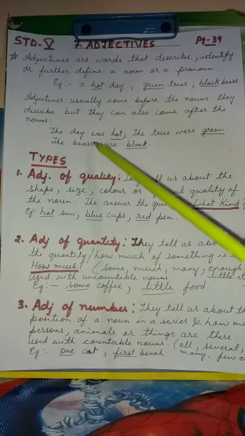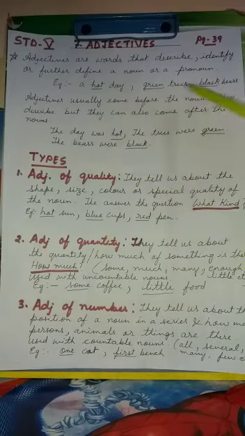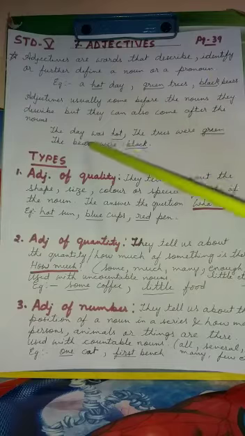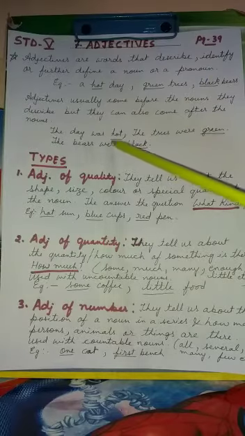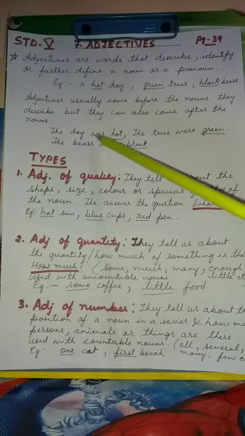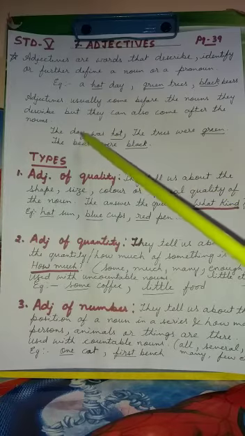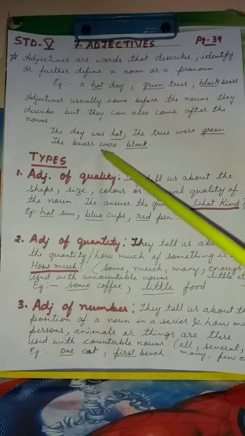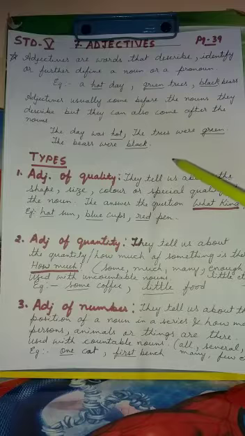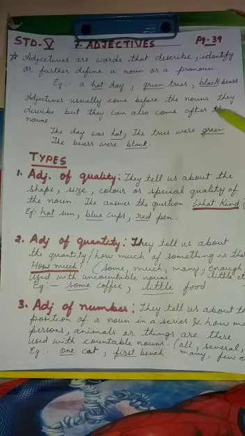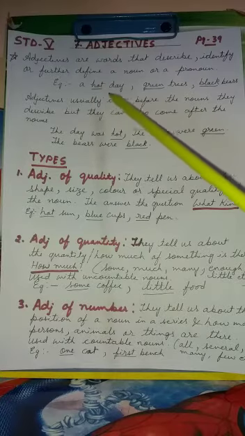So, black again tells you about the bears. Here you can see the adjective comes just after the noun, in the middle of the sentence or at the end of the sentence. It can come anywhere, but most often it comes just before the noun.